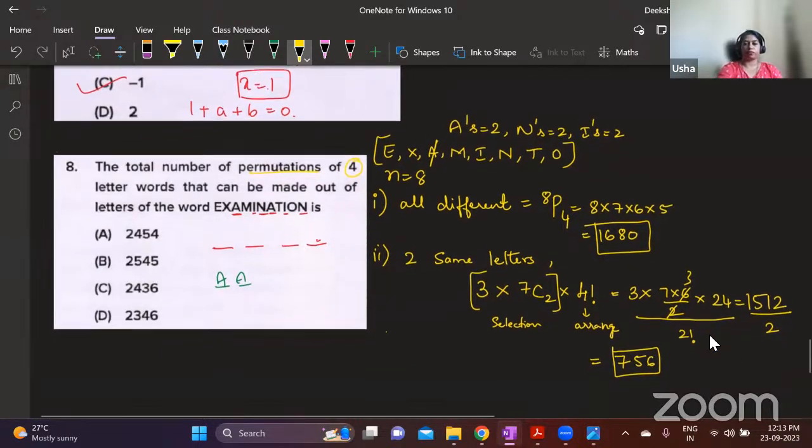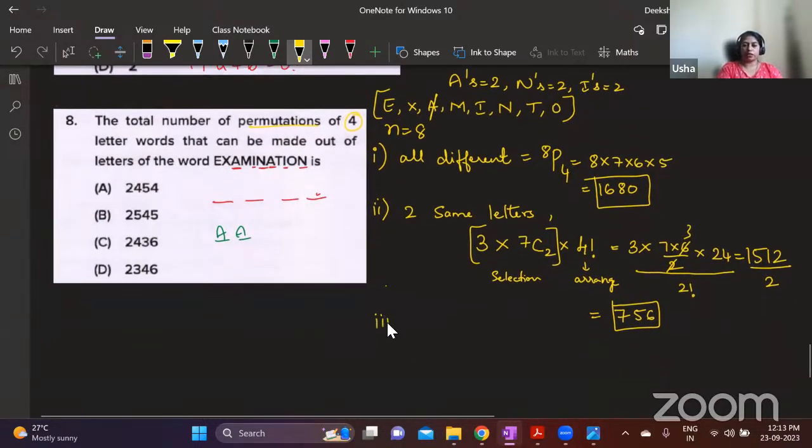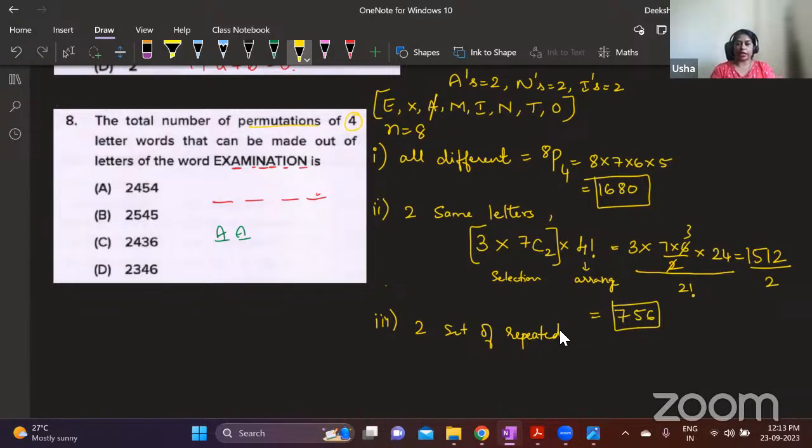Okay. Now we take the third set. Third possibility is that 2 set of repeated letters. Means you are taking 4 letters in that 2 repetitions. A2, N2 ತಗೊಂಡು words ಮಾಡ್ಬೋದು, ಅಥವಾ N2, I2 ತಗೊಂಡು words ಮಾಡ್ಬೋದು, ಅಥವಾ A2, I2 ತಗೊಂಡು words ಮಾಡ್ಬೋದು. So you have 3 combinations, 3 set. From this 3 set, you will choose any 2 set.